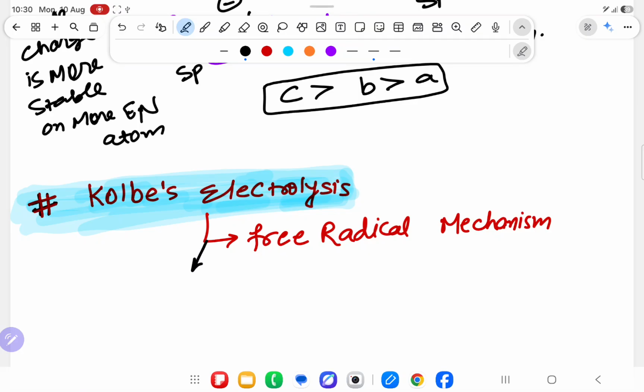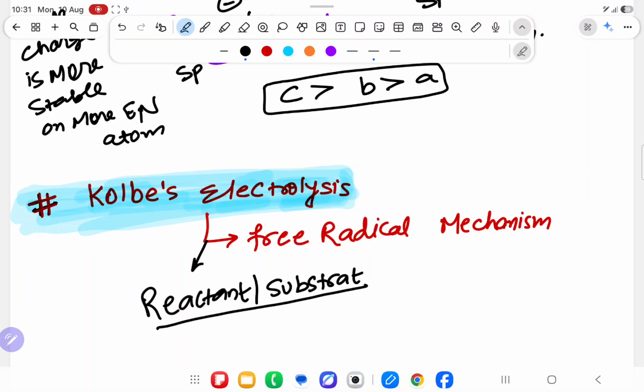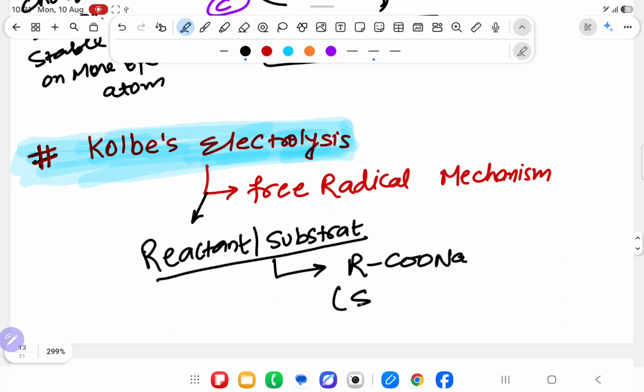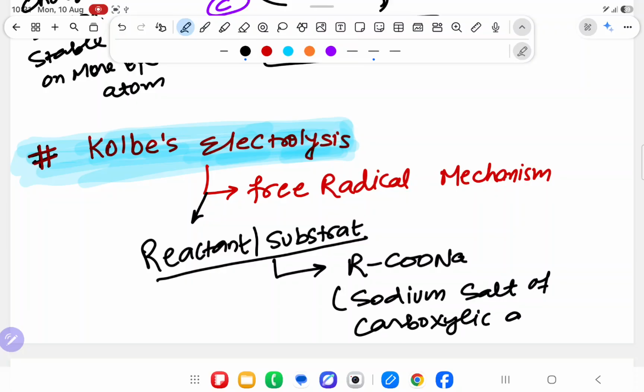And second important point, over here the reactant you can say, or substrate you can say, both we are using as RCOONa. It means over here also we are using the sodium salt of carboxylic acid.